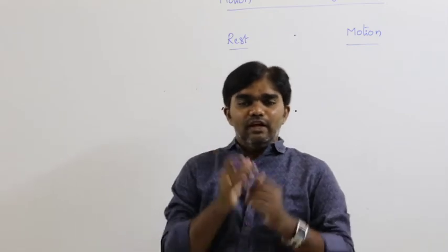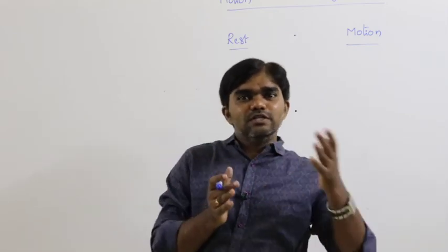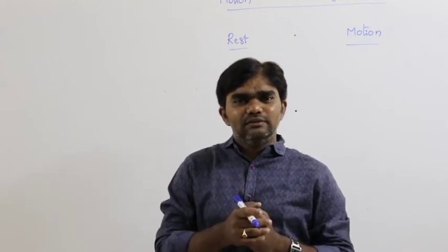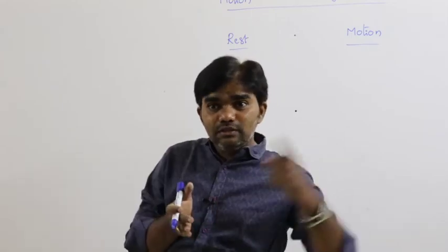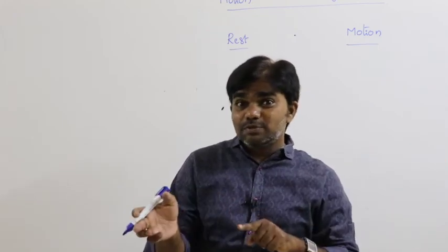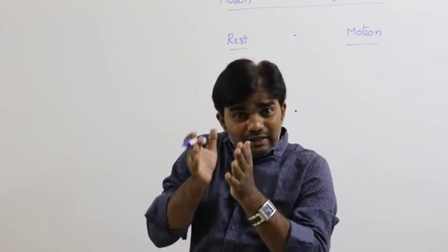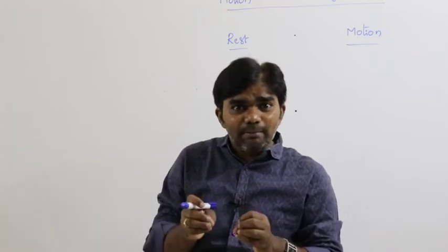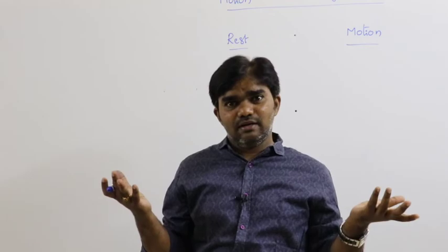For example, if one person is good and one person is bad, how can you decide this good or bad? With respect to the good person, that person is bad. With respect to the bad person, this person is good. That means we are compulsorily comparing. Without comparison, it doesn't matter.